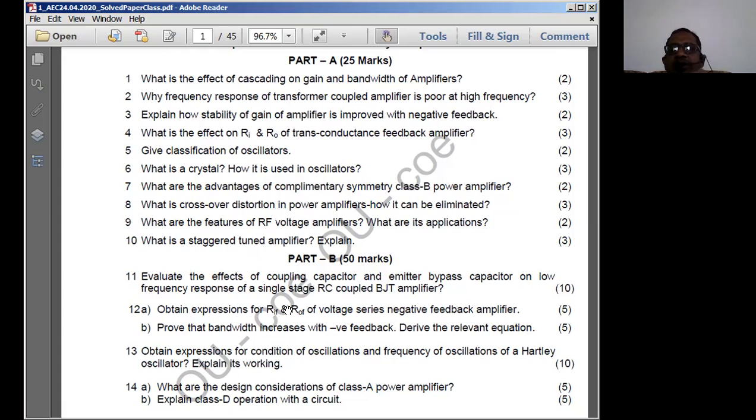The problem with AEC in the exam is that you never get time to perform such analysis. That means you have to analyze the electronic circuits in the exam at a very fast rate. The more you practice, the faster you can complete your task in the end examination. So you have to practice very, very well.